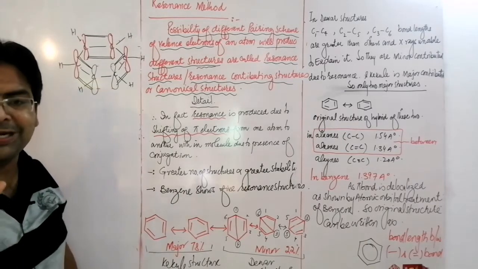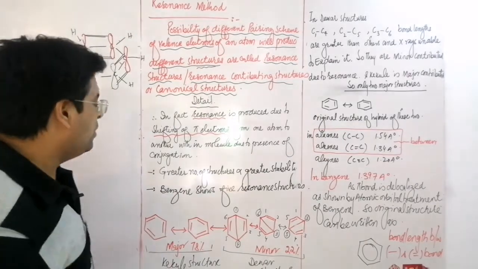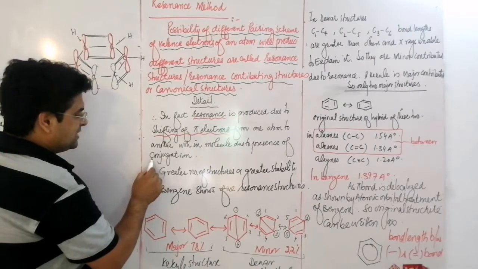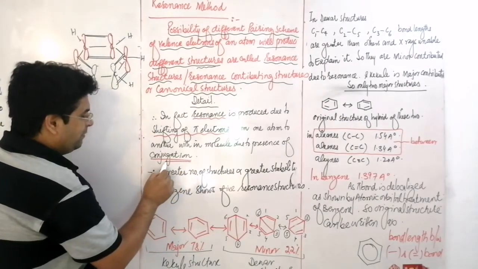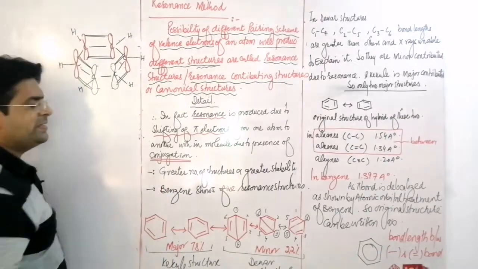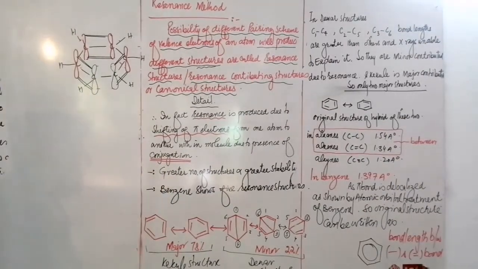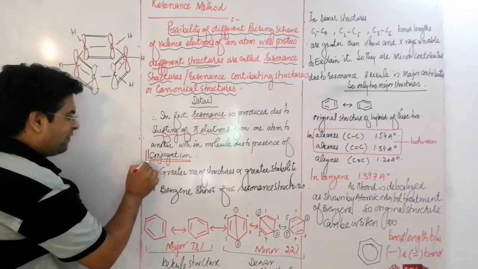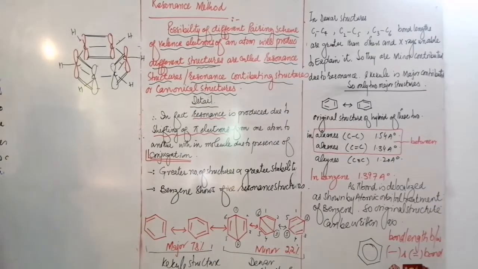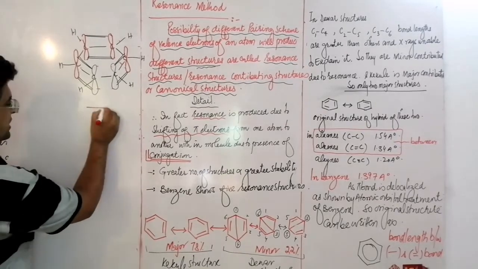Some conditions are required. Only those pi electrons can change their scheme which are in molecules that have conjugation. What is called conjugation?